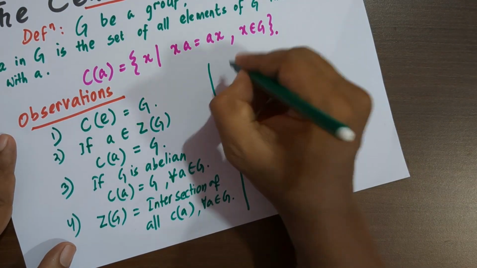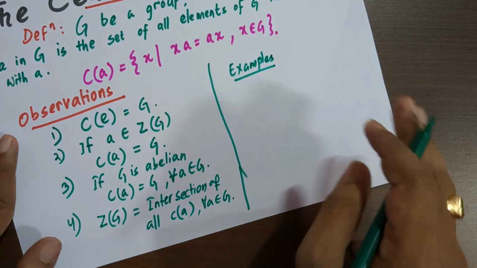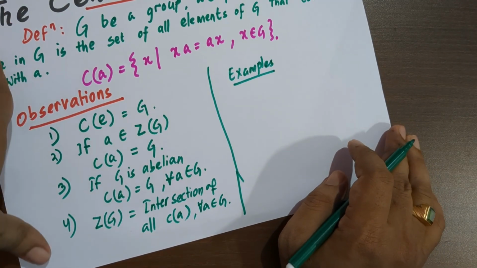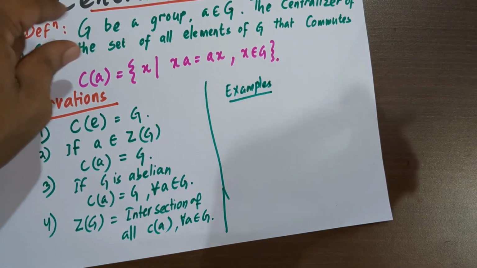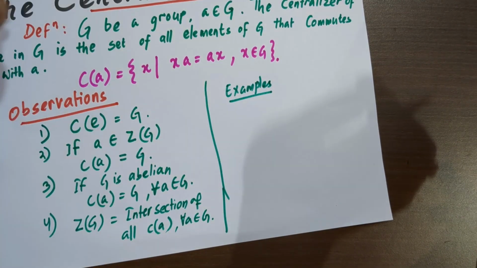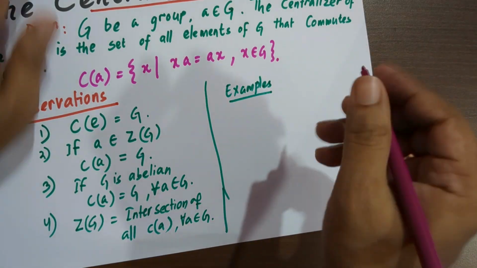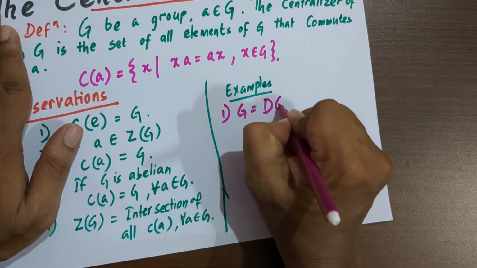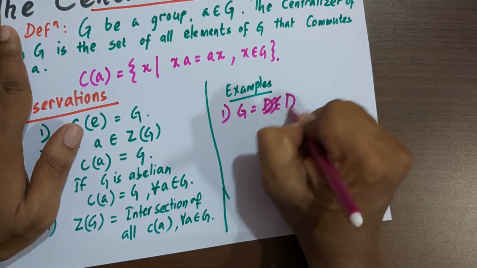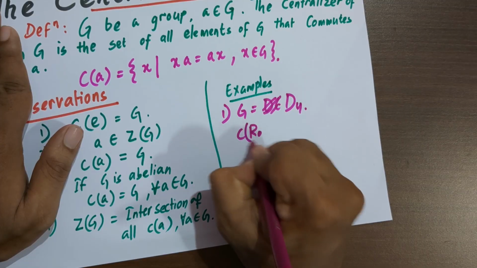Next, let us see some examples. Here also, if the group is abelian, then its centralizer is not very interesting, because the centralizer of any element is the whole group. If the group is non-abelian, then we have something else. Suppose the group is D4, which we have already seen, then what is C(R0)?